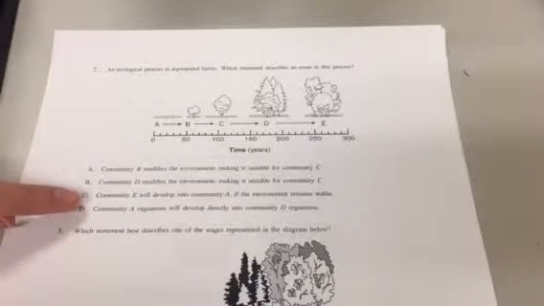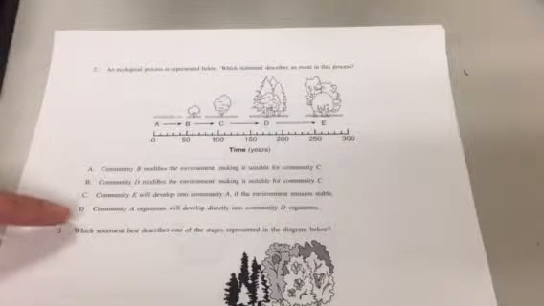C, community E will develop into community A if the environment remains stable. D, community A organisms will develop directly into community D organisms.